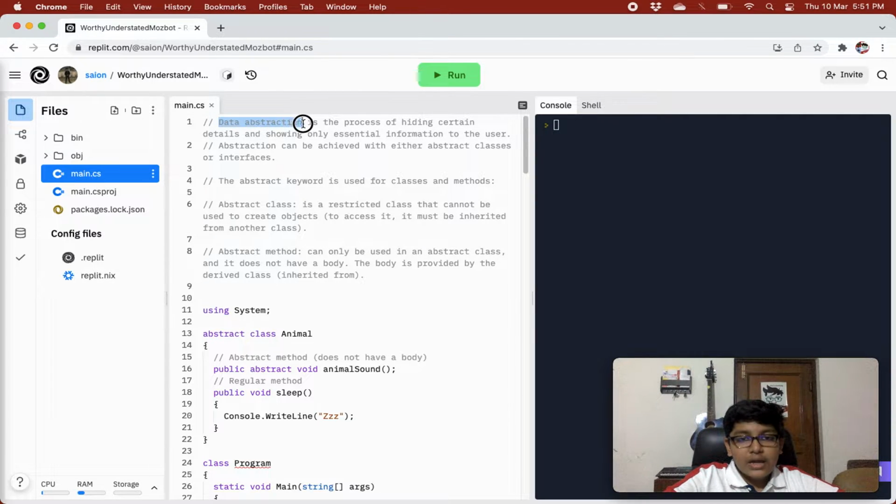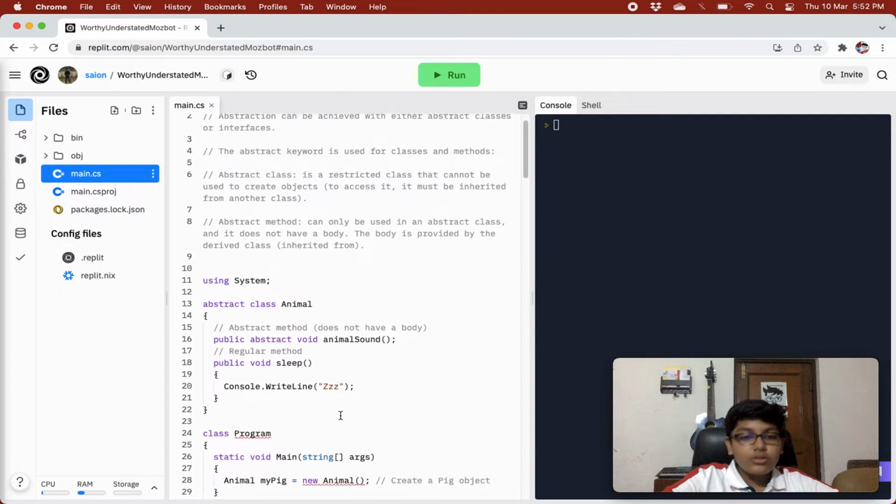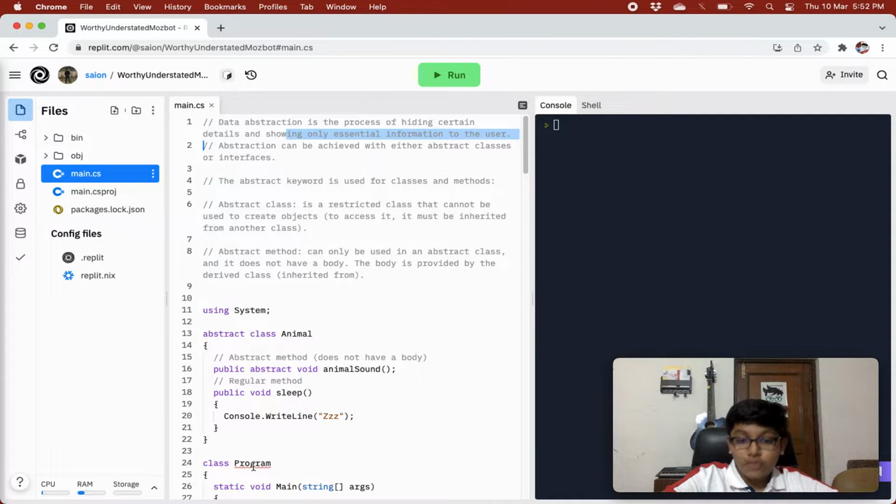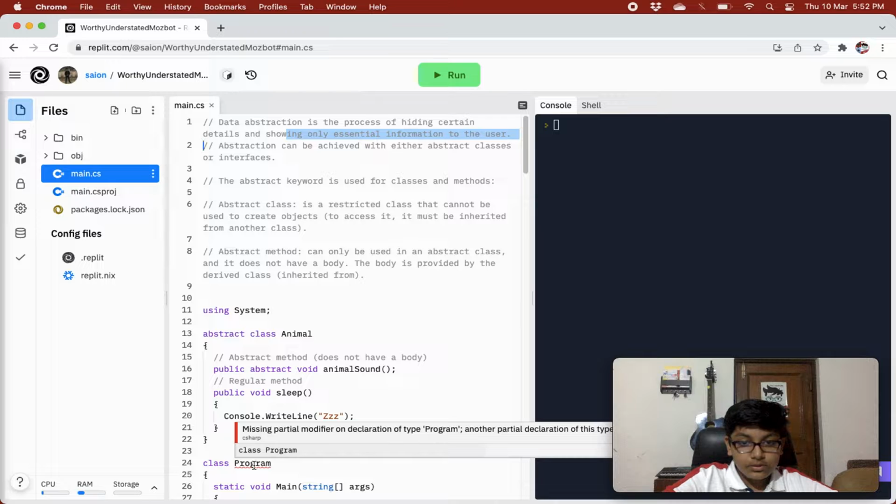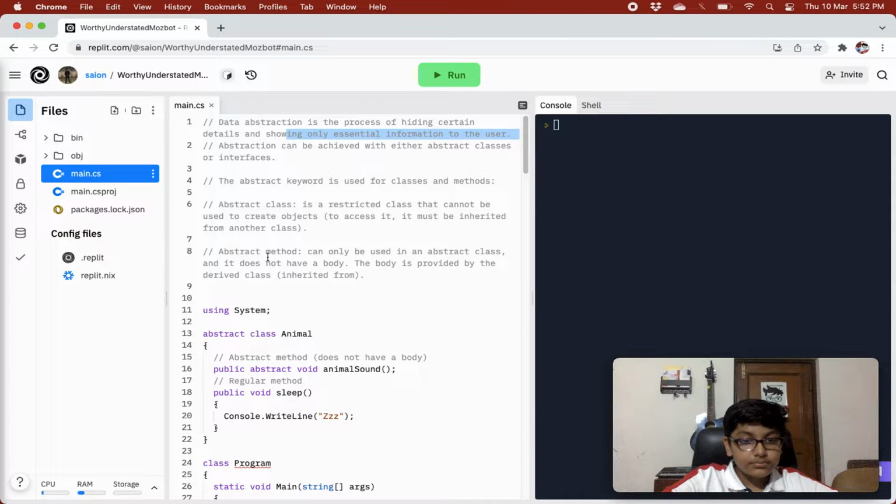Data abstraction is the process of hiding certain details and showing only essential information to the user. So in abstraction, you hide certain details and show only the essential information to the user. And how do we do that? You'll see at the end of abstraction. Abstraction can be achieved with either abstract classes or interfaces.